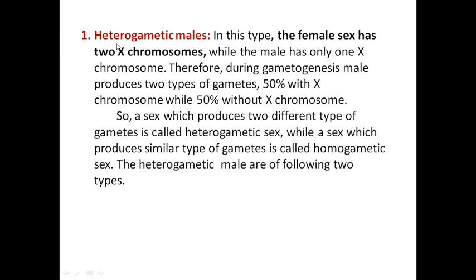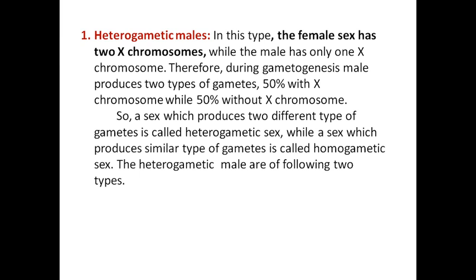So here we are discussing first heterogametic males. For heterogametic males, the example is the human being. In this type, the female sex has 2 X chromosomes, while the male has only 1 X chromosome. Therefore, during gametogenesis, the male produces 2 types of gametes, 50% sperms with X chromosome and 50% sperms without X chromosome. Okay, is it clear to you?